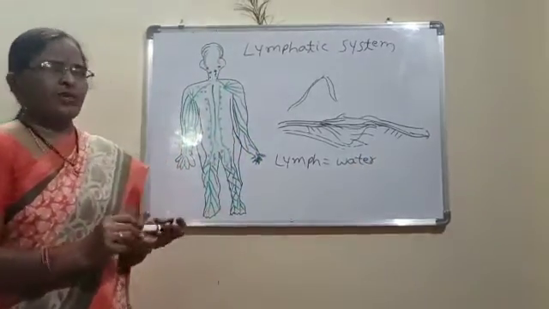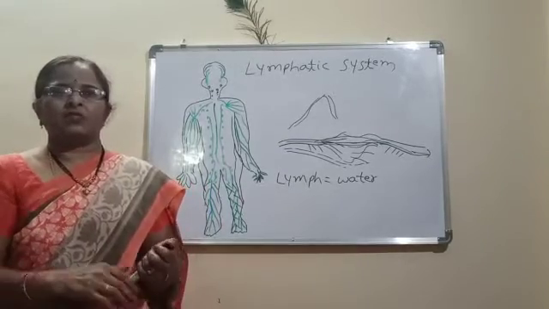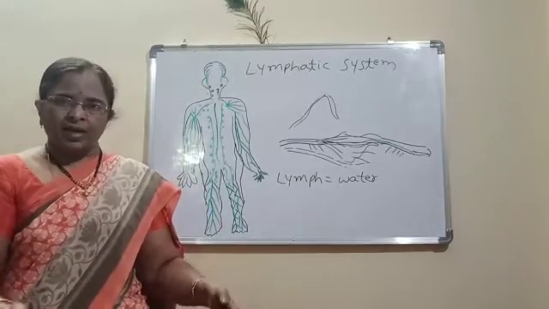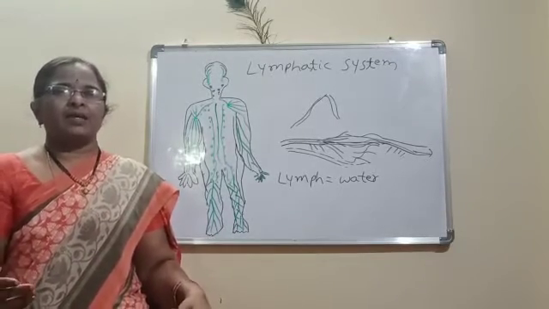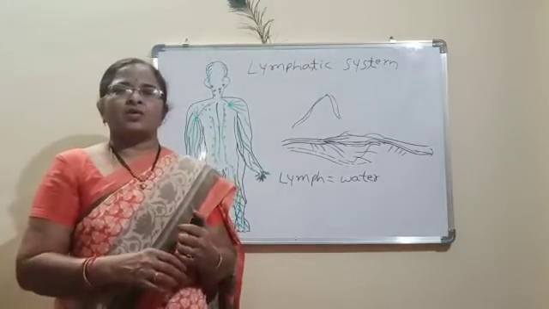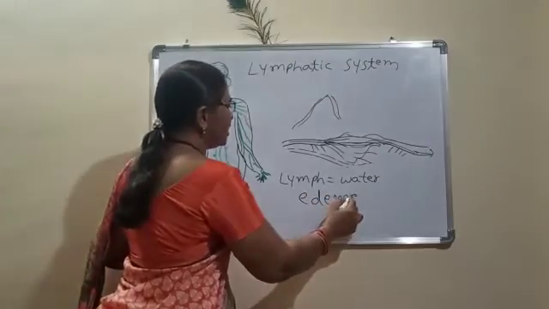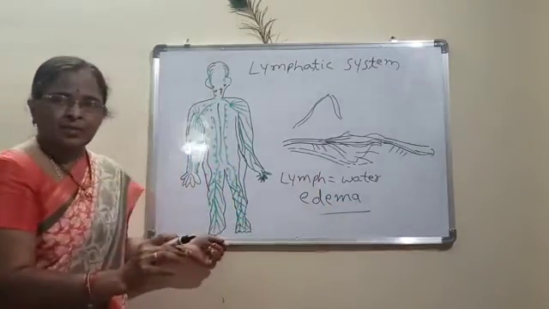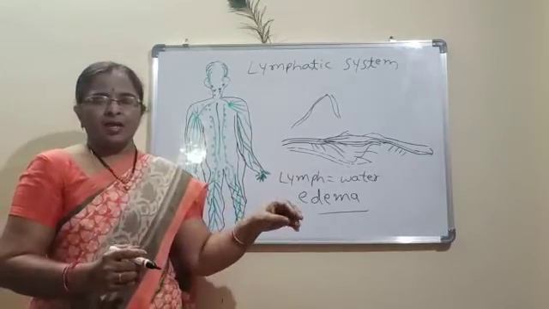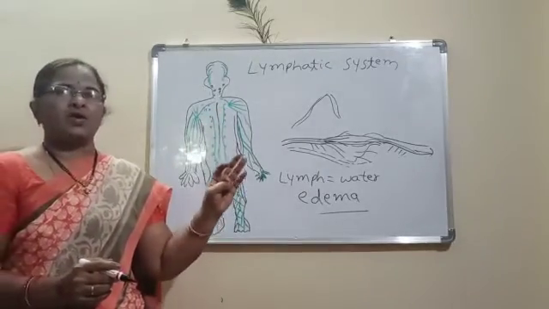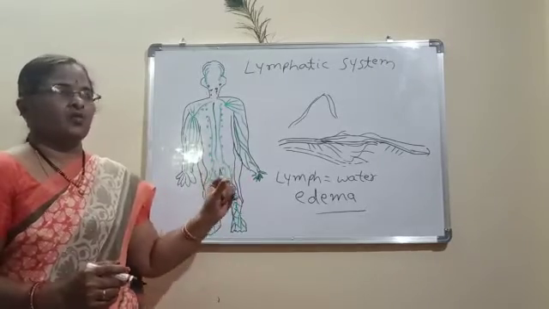Whenever we are traveling long distances, especially in old people, their legs will swell. How are they swelling? The water is accumulated in the feet. Sometimes it may accumulate in the hands. That we call edema. Where is it occurring? It is occurring in the lymphatic system. That means what I want to tell you is, in the transportation system, not only heart, veins, arteries, there is some other liquid called lymph also present.